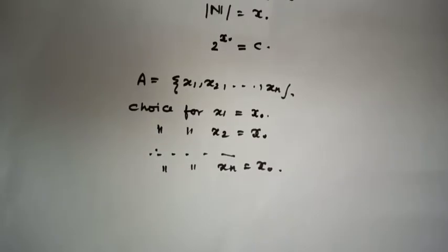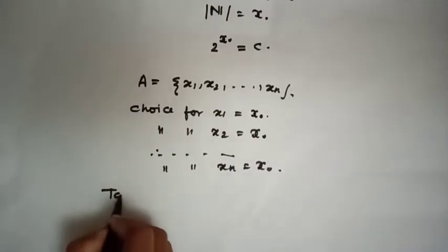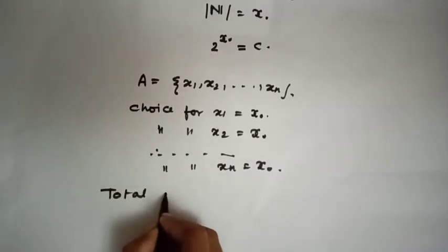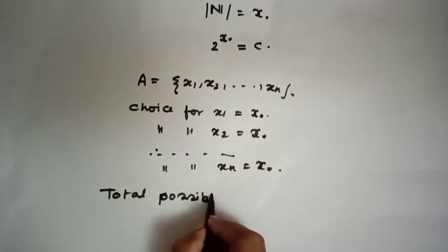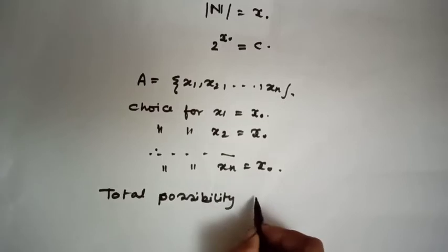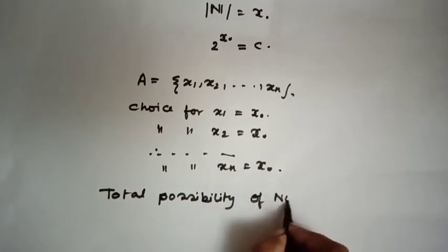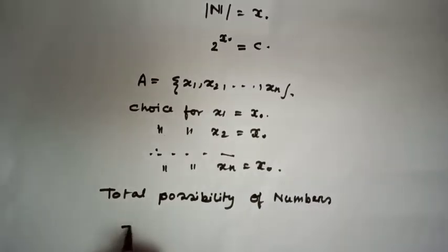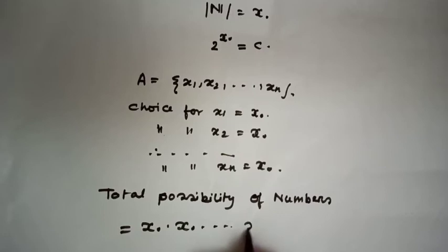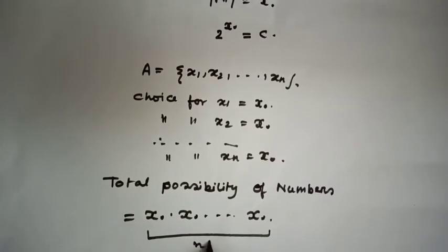That means the total possibilities equal alif naught times alif naught, n times.